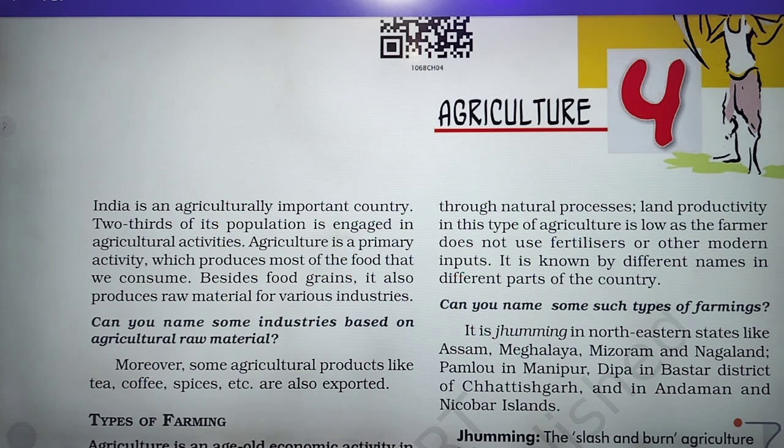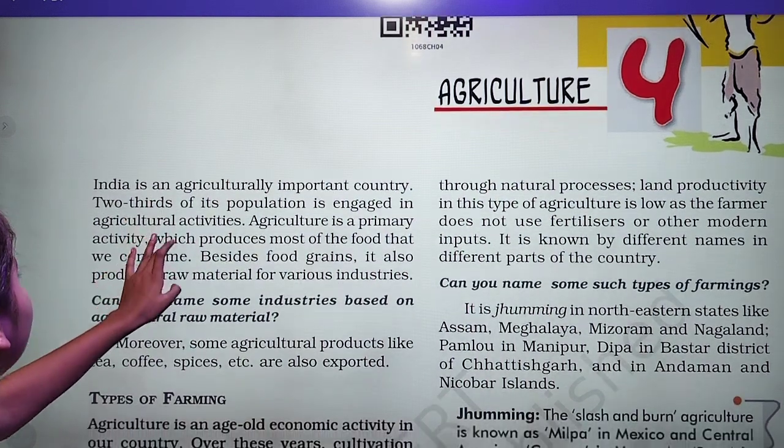Now, 2/3 of its population is engaged in agricultural activities. It means 2/3 parts of the population of India are engaged in agricultural activities. Now here it is given that agriculture is a primary activity, as we all know. Agriculture produces most of the food that we consume.